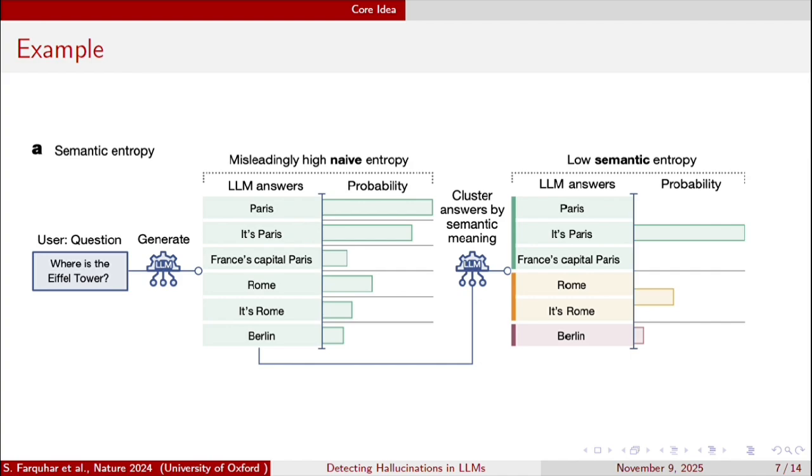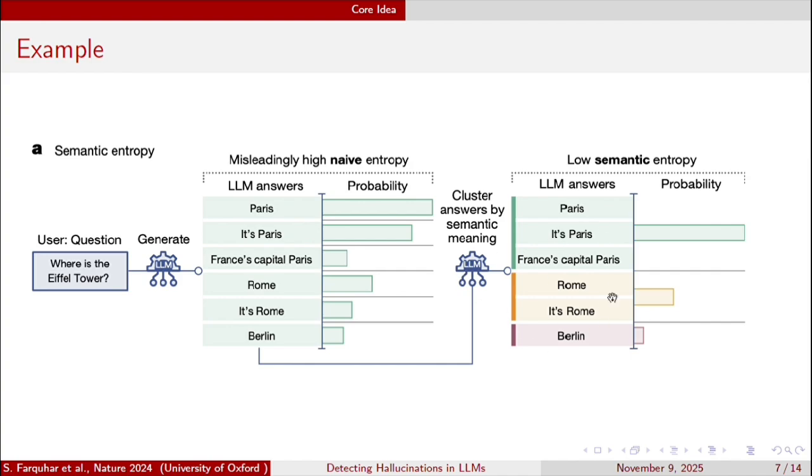Here is a simple example. If the question is where is the Eiffel Tower, answers like Paris, it's Paris, and France's capital Paris, all three have the same meaning, so we keep them as one cluster. Similarly, Rome and It's Rome have the same meaning, so we keep these two as a cluster, and Berlin is also one cluster.